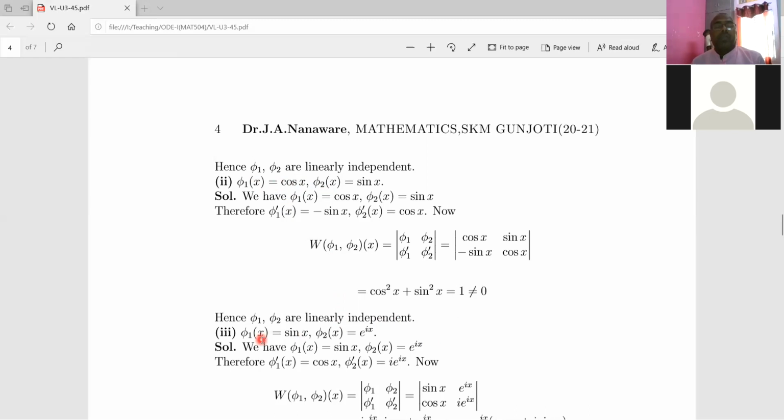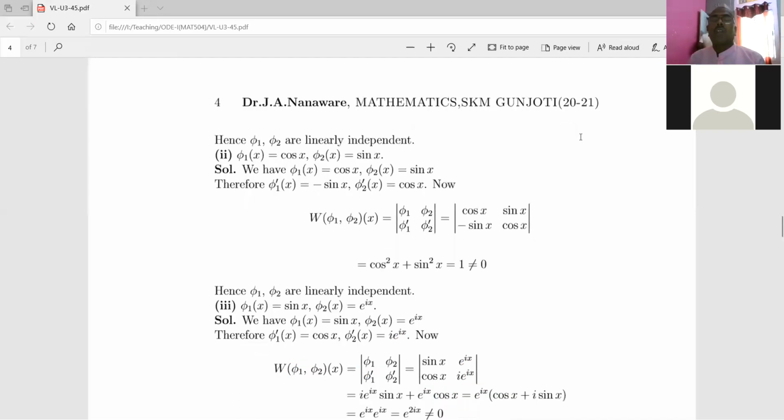Now the second case: here the first function is sine x, and the other function is the complex exponential function e to the power ix. So again write the determinant like this, which we call the Wronskian. The first row is sine x and e to the power ix. Write the derivatives of the first and second functions. The derivative of the first function is cos x, and the derivative of the second function is i into e to the power ix. So we have this determinant. Now solve this determinant.